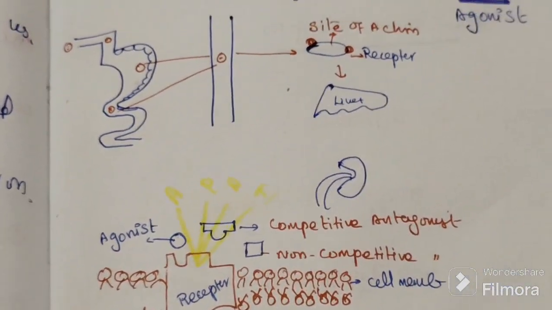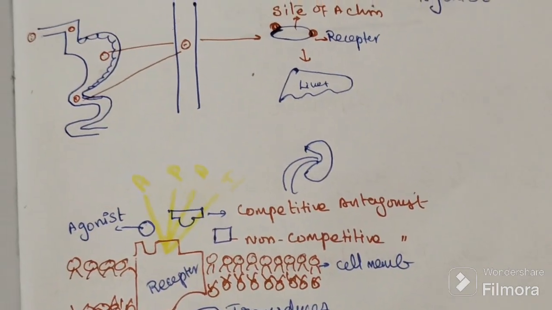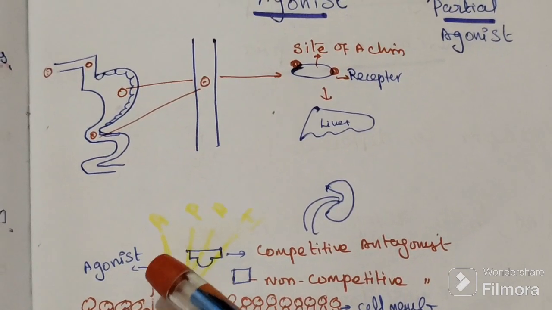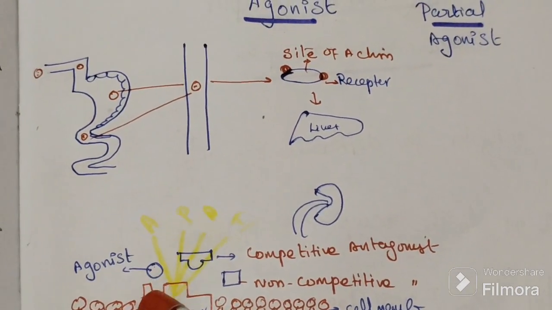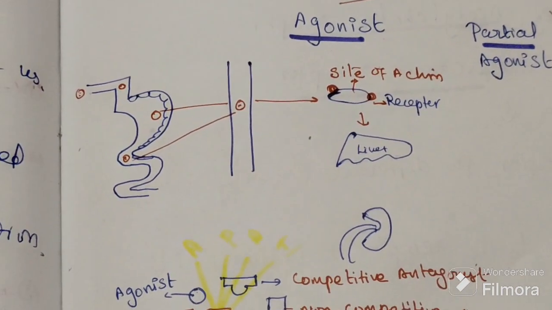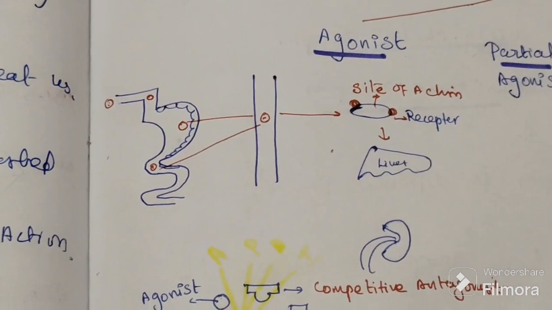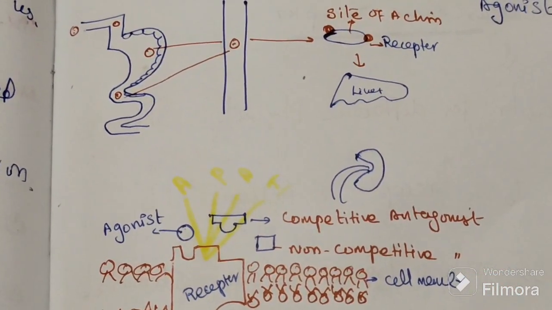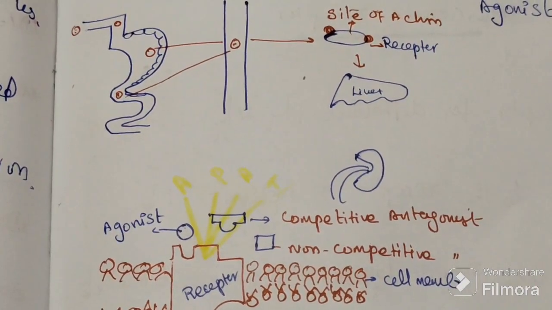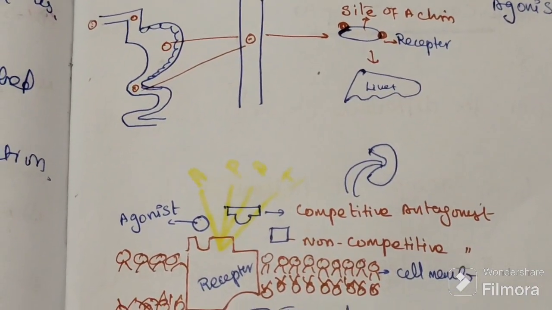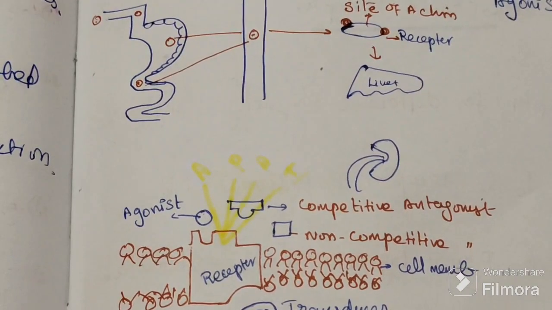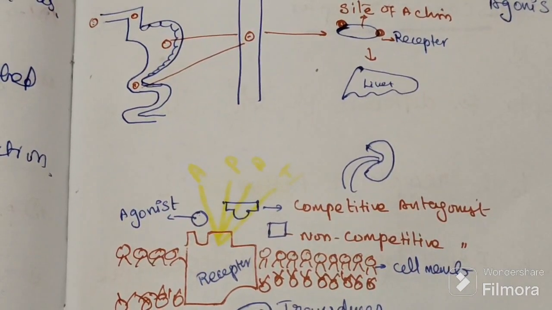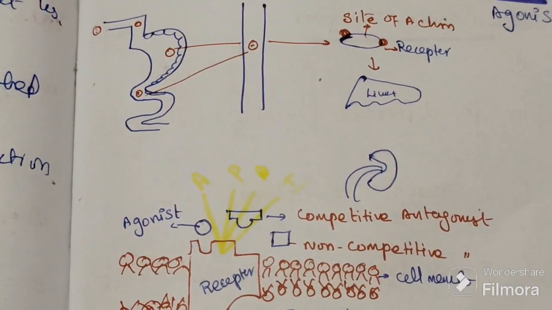Imagine this is the muscarinic receptor, where normally acetylcholine comes and binds. But now the drug is coming. First option: the drug comes, binds and activates maximally, like acetylcholine does. This is known as an agonist, maximum activation like the natural agonist.